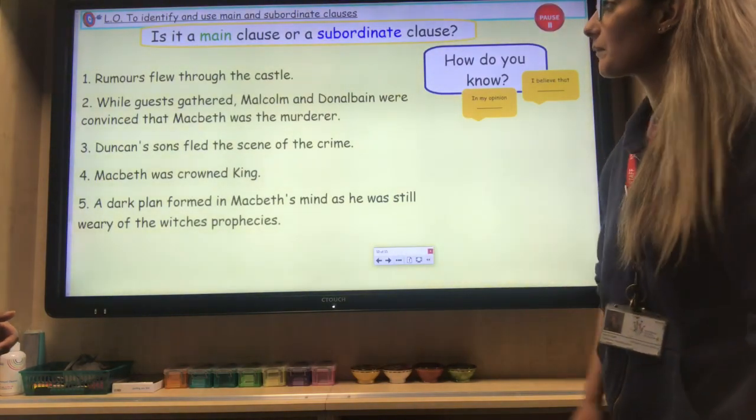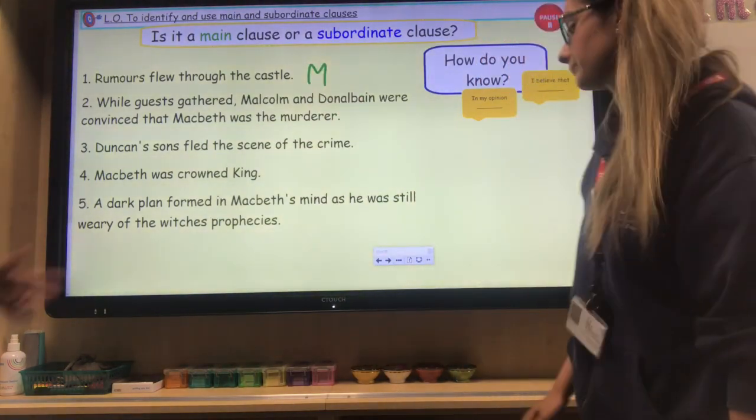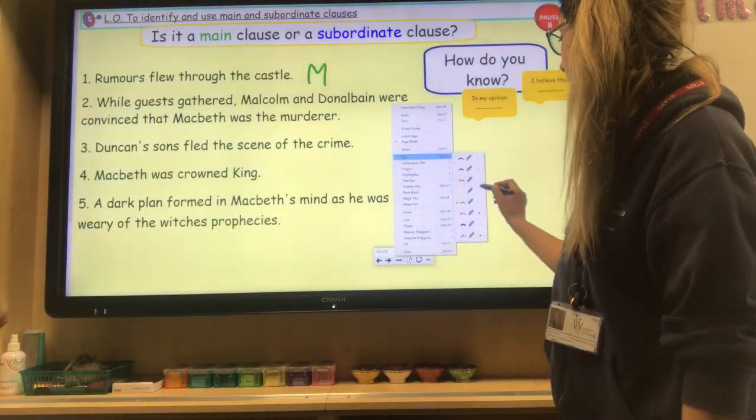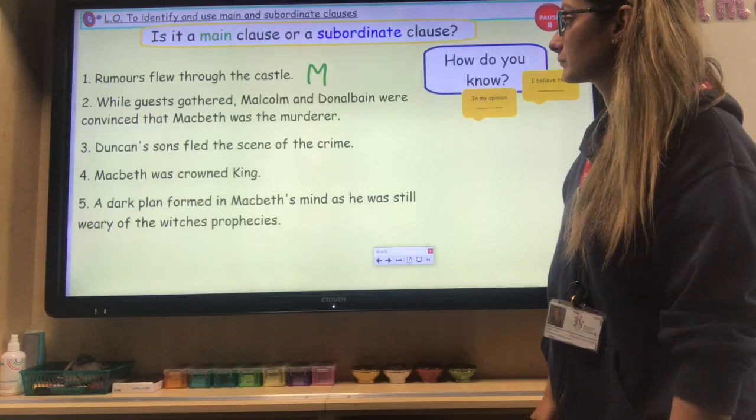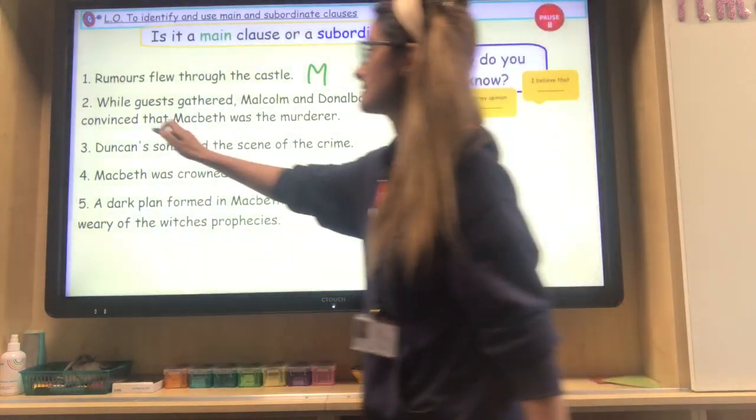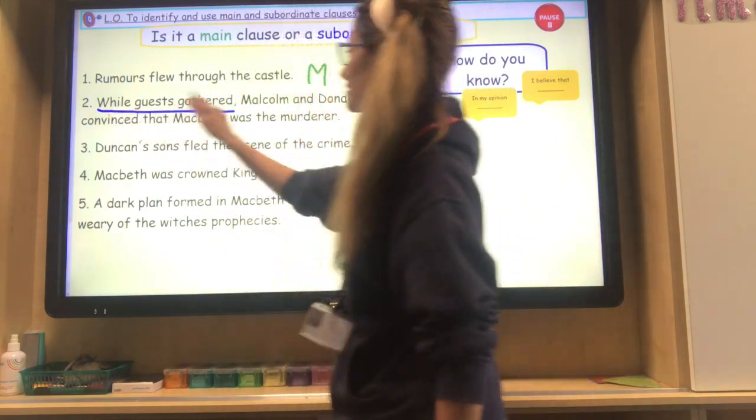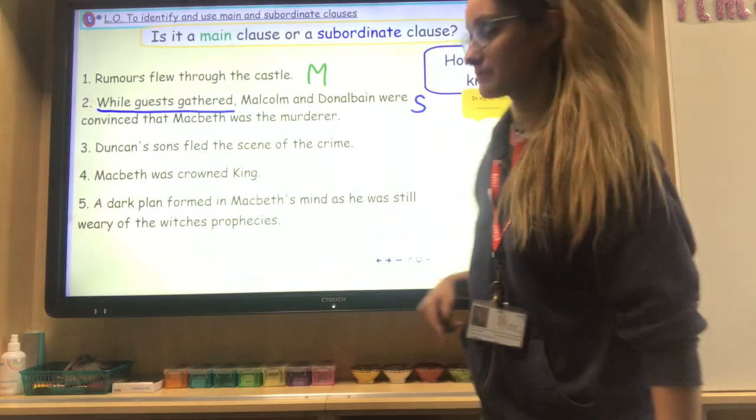First one, I'll read the sentence. Rumours flew through the castle. Main clause. Good, we can't see a subordinating conjunction there at all. While guests gathered, Malcolm and Donald Bain were convinced that Macbeth was the murderer. Subordinate clause, here it is. While guests gathered, there is your subordinating conjunction. And don't forget, on its own, it doesn't make grammatical sense.